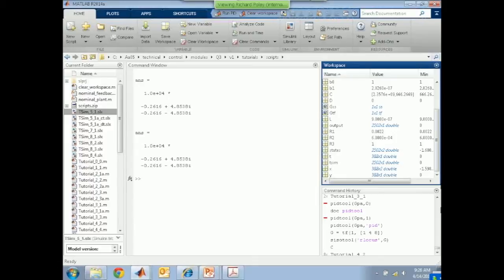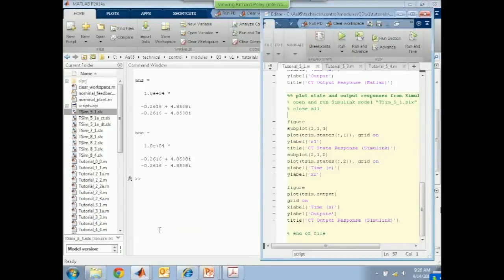So I can go back into the script now and plot those states and outputs against time, which is all that's happening down here. If I run the last script, we're going to plot x1 and x2 in the same way as we did before, and we're going to plot the output on a separate graph just as we did before. So let's run this.